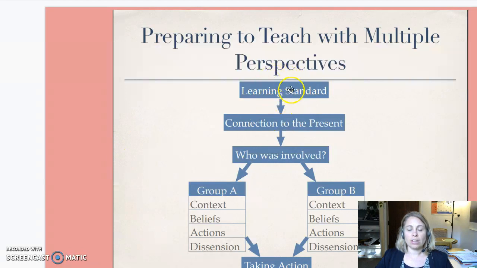So think about taking the standard that you're focused on, the social studies standard, thinking about how am I going to connect this to something current that really matters to my students. If you're doing an earlier grade, a topic that already is more relevant to students like classroom community, this may not be as important. But then also think about who's involved. If we're taking multiple perspectives, who are the different groups on each side?